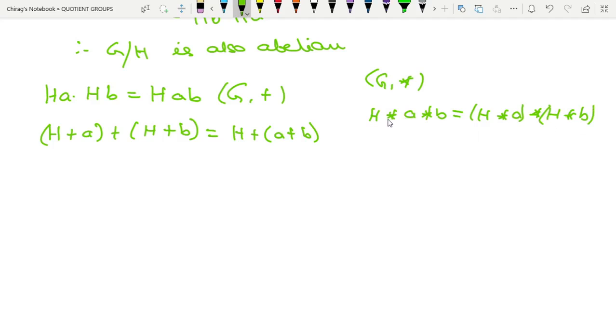If it is plus, we replace this by plus, and if it is multiplication, it is dot. So, in addition, H plus A plus H plus B is equal to H plus of A plus B.